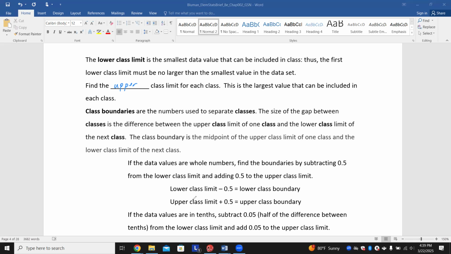So here we go. That lower class would be 30 minus 0.5. So it'd be 29.5 as the lower class boundary, and then 41.5 for the upper class boundary for that one set there. So if the data values are in the tenths, then we would add and subtract 0.05 from the lower and upper class limits.